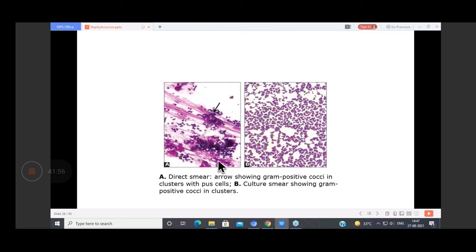These are the pus cells. You will find pus cells and the gram-positive cocci, which are arranged in clusters. And then how do you identify micrococcus? Micrococcus is larger in size, 1 to 1.8 micron, while this one is generally 1 micron, and micrococcus will generally be in tetrads. Okay. Then after culture they will appear like this. There will be gram-positive cocci, obviously with no pus cells because this is prepared from the culture.